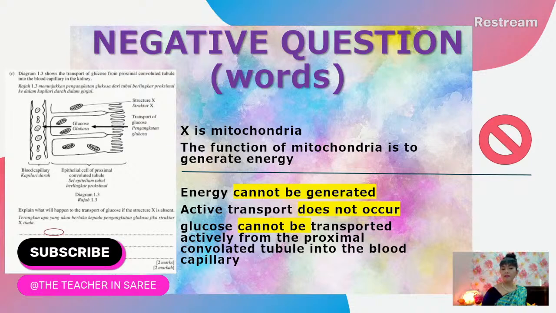Isn't it? Can you see that in every sentence I have highlighted the negative words there? All right. So whenever you encounter a negative statement question, always, oops, I forgot to do the laser pointer. There you are. All right. So whenever you see a negative statement question, always make sure your answer is also negative. Darlings, here, positivity doesn't work at all. So whenever you see a negative statement question, make sure you treat it negatively. All right. So let's go to another example.